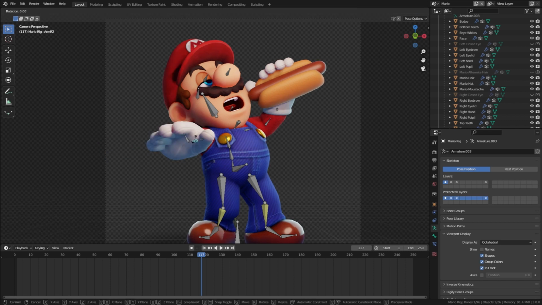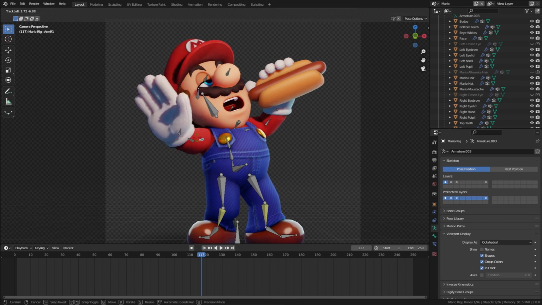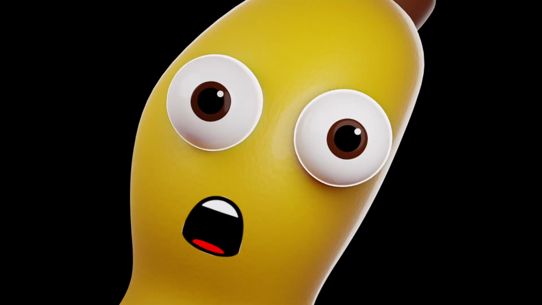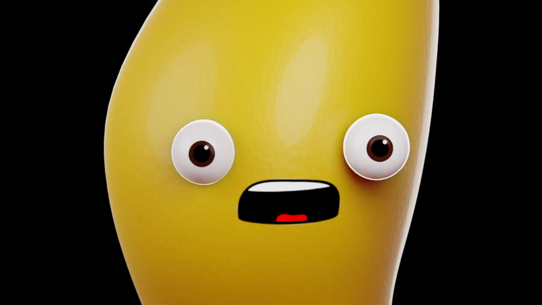I decided to move his arm up because I thought it would look really funny if he was like telling the camera to wait. I don't know if it worked or if it just looks random, but I think it's funny. This render is obviously a little bit weird, but arguably isn't that bad. It's the next render that gets really red flaggy, probably gonna get me struck down by Nintendo, this video will get banned kind of thing.